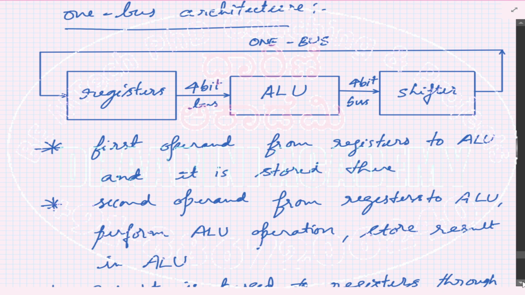If you try to overwrite that, you lose your data. So you still waste time over here. Then you move the data to the shifter, which will pass that data back to the registers where you can store it. Until these three steps are completed, your ALU will be idle. You are wasting time.